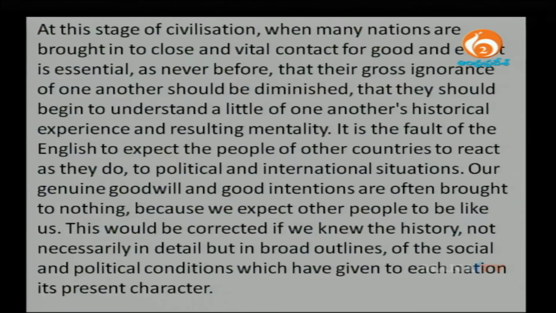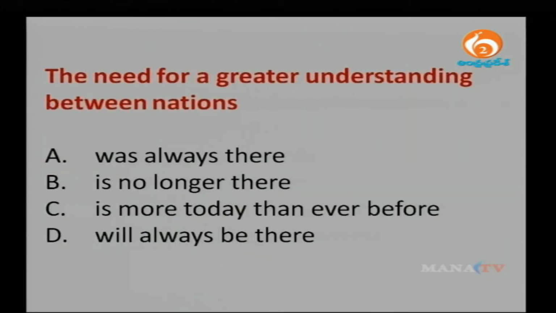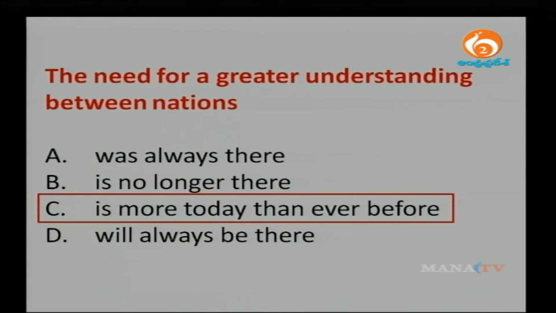Again, let's look at the paragraph. All right, let's go back to the question. The need for greater understanding between nations was always there, is no longer there, is more today than ever before, will always be there. And the correct answer is more today than ever before, because countries are more aware of what's going on.